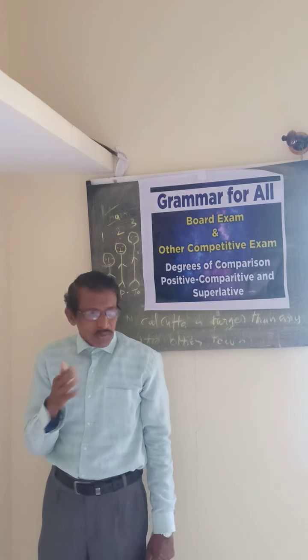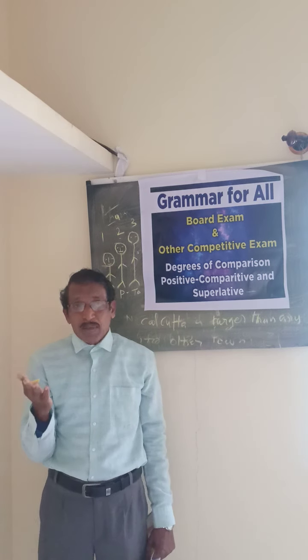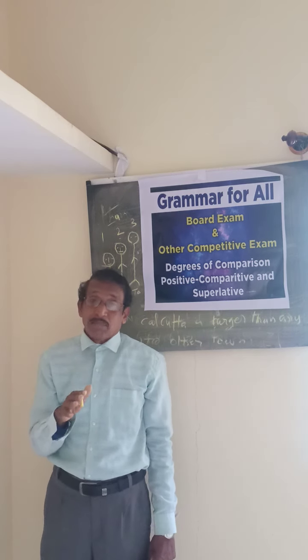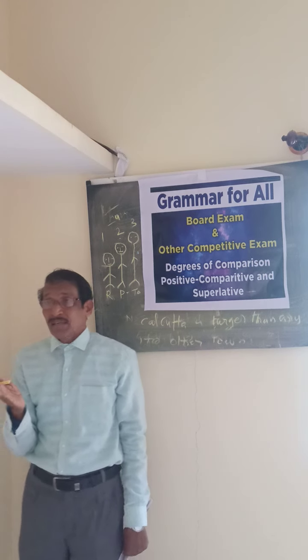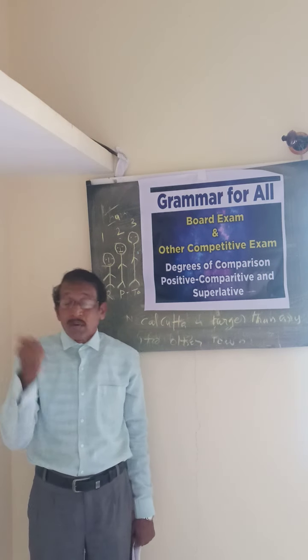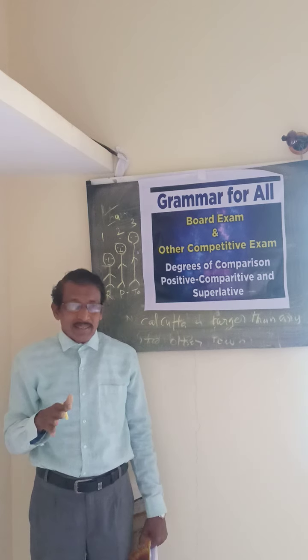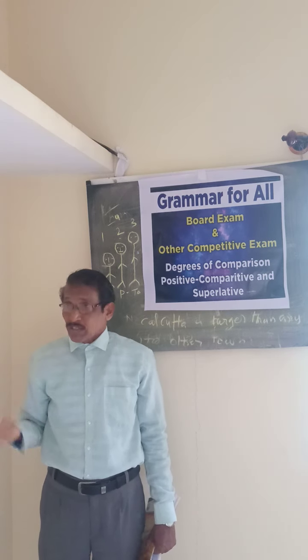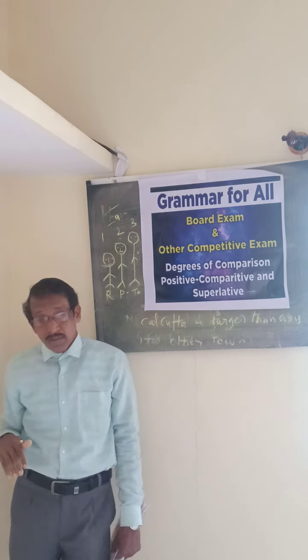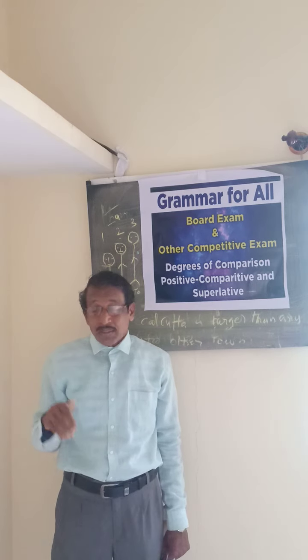Then I told you that there are some words where we are not applying this ER or EST to get a comparative and superlative. For example, intelligent, we will use more intelligent and most intelligent. We are not using ER with intelligent. More intelligent and most intelligent we will say. The same way beautiful, we are not using the word ER or EST.